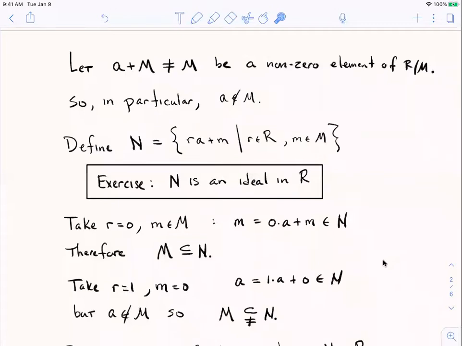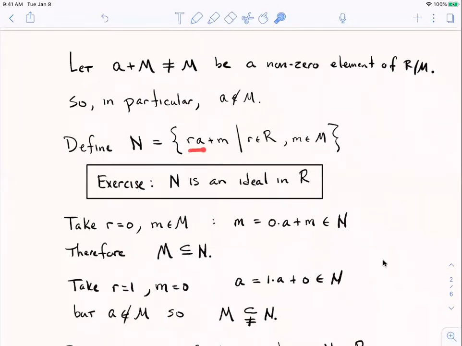And in particular, if that coset is different from M itself, then the element A can't belong to M, right? And now I define a set. I'm going to define a set N. And how do I define this set N? I take any ring element multiple of A. It's almost like I'm forming the principal ideal generated by A, this A that's not in M. It's a specific element.